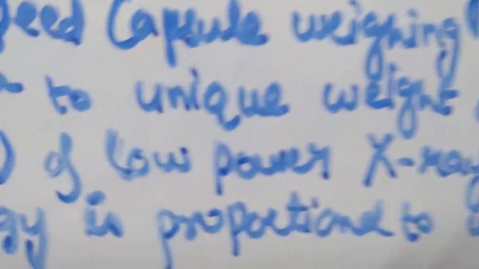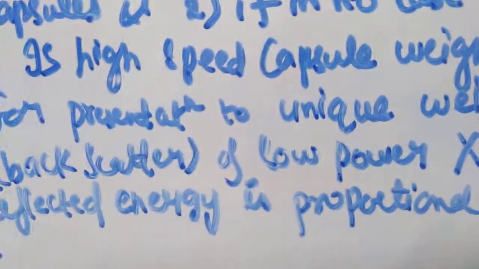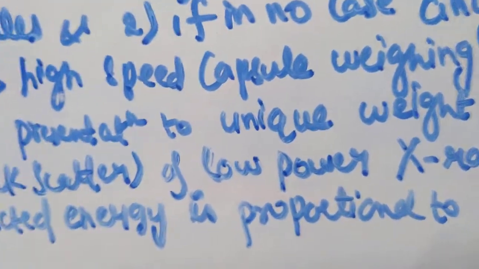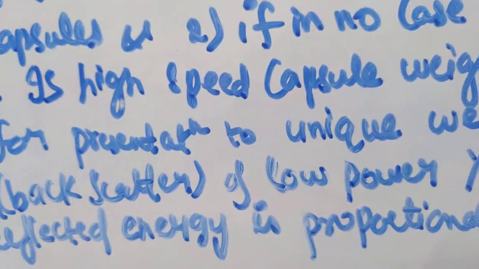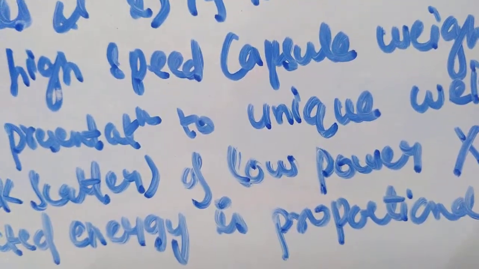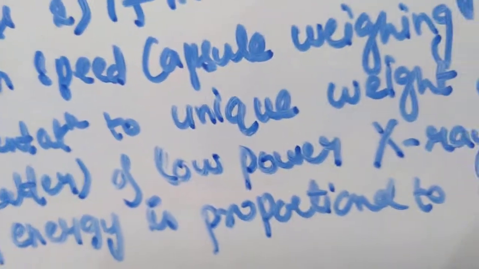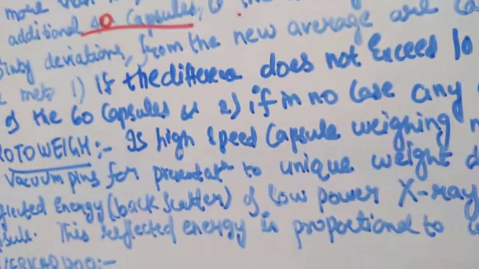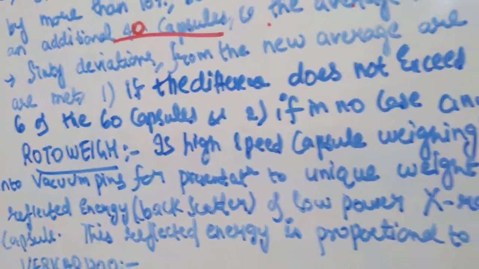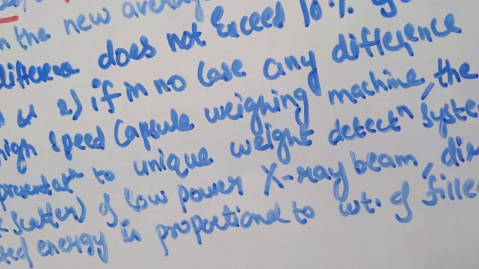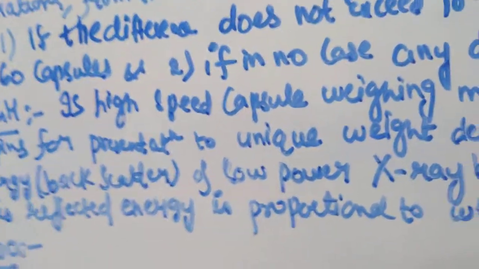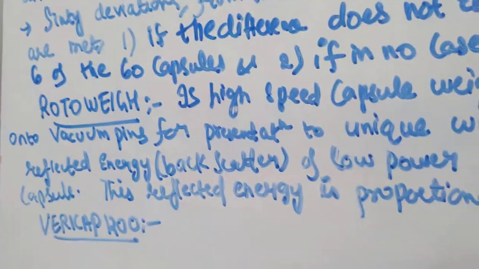Okay, so this is an automatic machine. That is why it will help you in automatic rejection of any overfilled or underfilled capsule. And this machine operates at 73,000 capsules per hour, and its accuracy is more than adequate. It is meeting all the USP weight requirements. Okay, so this is your Rotoweigh. Nothing but you are presenting capsules onto vacuum pins, you are providing an X-ray beam, and whatever the reflected energy is coming from each capsule, that is proportional to the weight of the filled capsule.